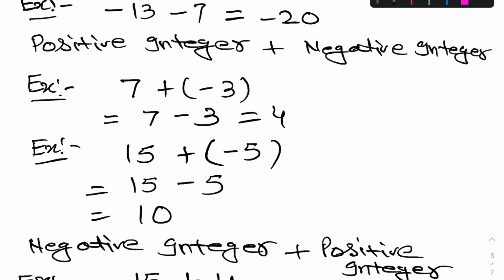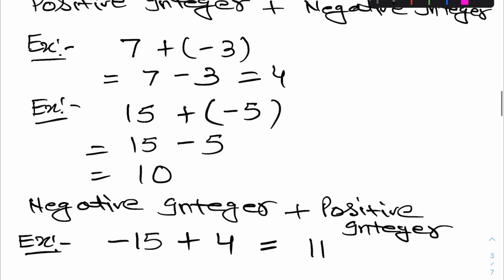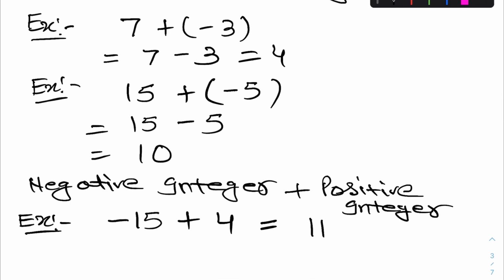15 minus 4, it will come 11, and put the sign of bigger value. Okay, put the sign of bigger value. Here bigger value is 15. So its sign is negative, so we will put here negative. Okay.